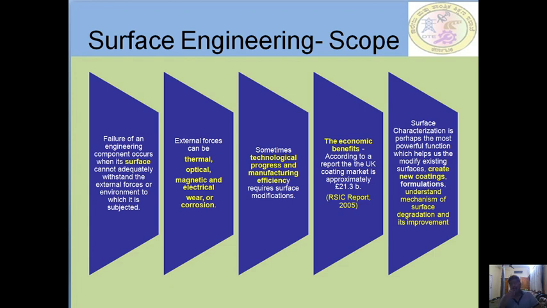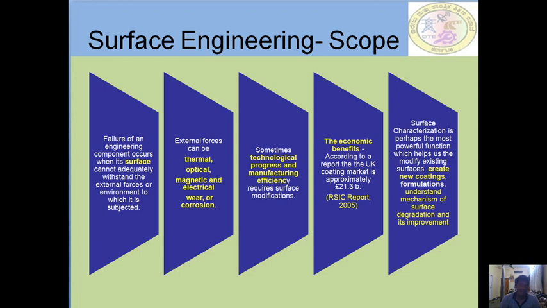Coming to the scope of this surface engineering. Failure of an engineering component occurs when its surface cannot adequately have the properties. External forces can be thermal, optical, magnetic, wear or corrosion. Hence, sometimes technological progress and manufacturing efficiency also require a surface modification in order to withstand the forces which are acting on the element.